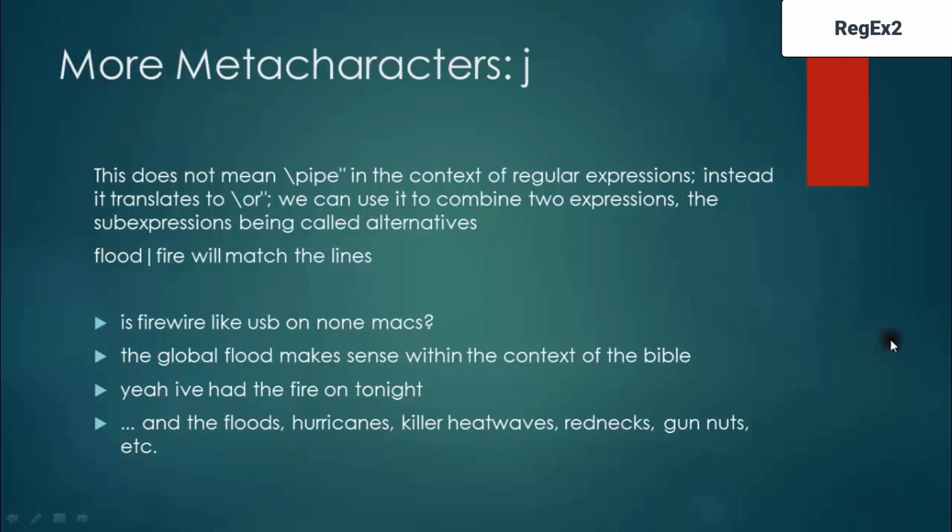So alternatives are nothing but using the OR condition to extract certain specific strings that are needed. For example, flood, a single straight line, followed by fire. The single straight line is a keyboard character, which is near the plus symbol on the keyboard. This is nothing but a symbol for OR.